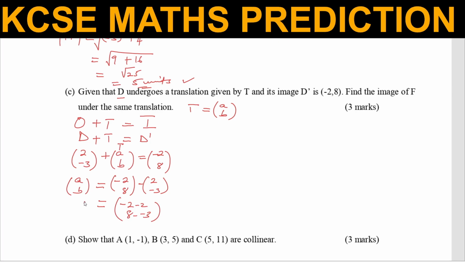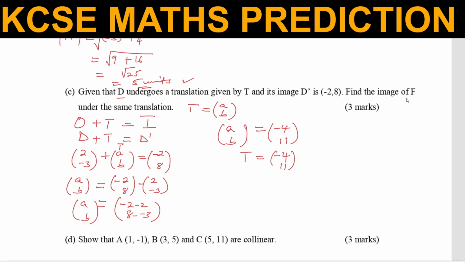So that is AB, and AB will be given by -4, 11. So the translation now is negative 4, 11. That is a translation that maps D to D prime.